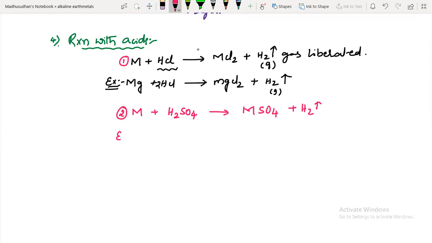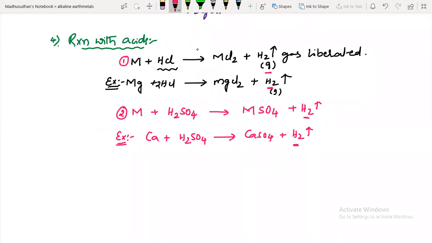Suppose instead of M, I take calcium on reaction with sulfuric acid. What is it going to form, guys? Calcium sulfate and hydrogen gas liberation. This is the reaction with acids. So hydrogen gas is released here. How many moles of hydrogen gas are released in all the cases? 1 mole.